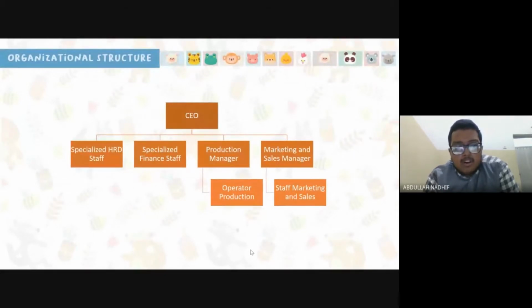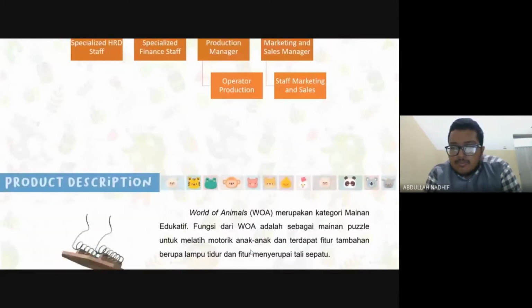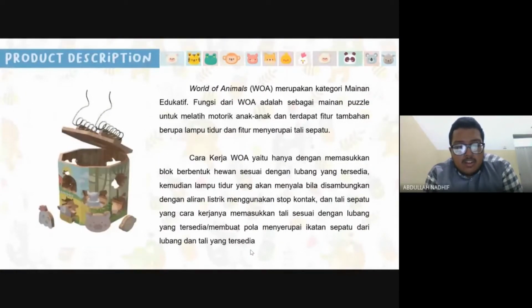This is our company organizational structure. We have CEO for this company. We have specialized human resource development, specialist finance staff, production manager, marketing and sales manager, operator production, and staff marketing and sales. We produce educational toys that we call World of Animal, and this is our product description.